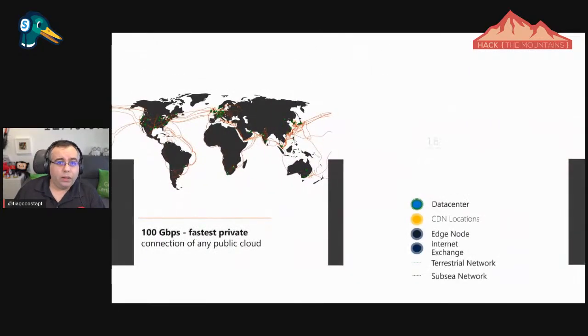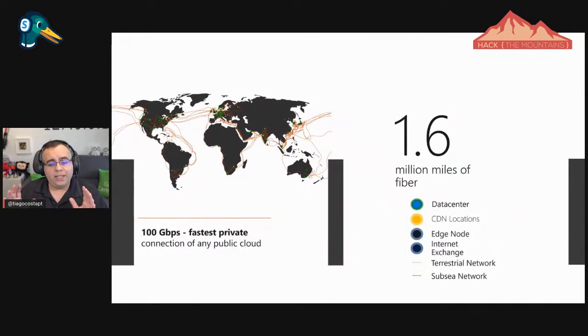And then with all of this, there is a private network that is basically, we're talking about 1.6 million miles of fiber. We're talking about 200,000 km of fiber sea cables. And that's a private network. So what I want to say, look, that's not the internet. It's just a private network that Microsoft had put in place to work with Azure.